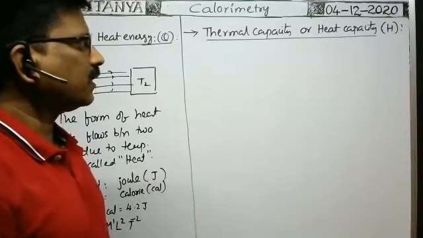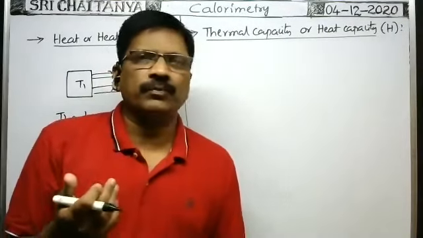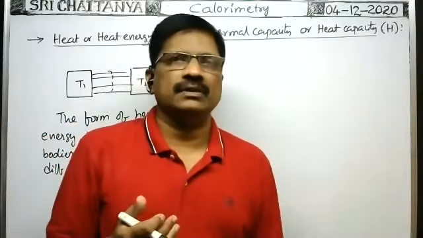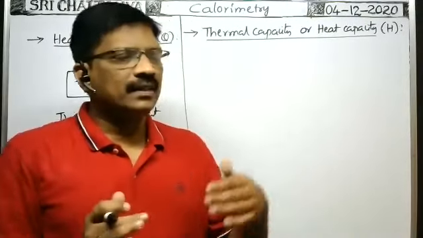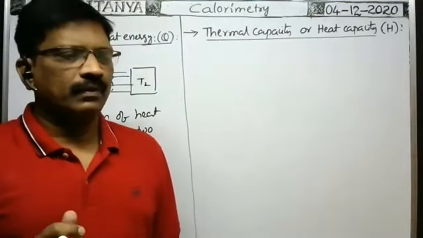In order to raise the temperature of the substance, what we have to do? We have to supply some heat energy to the substance.